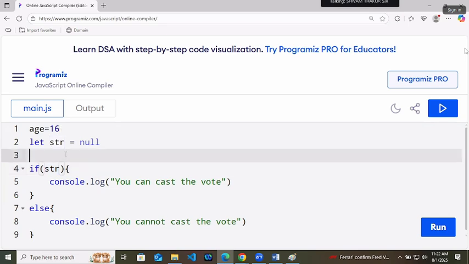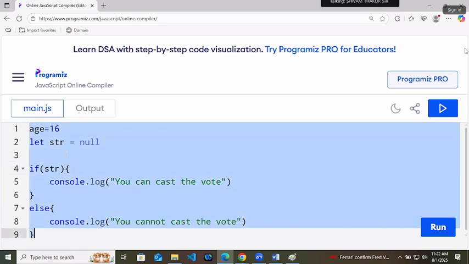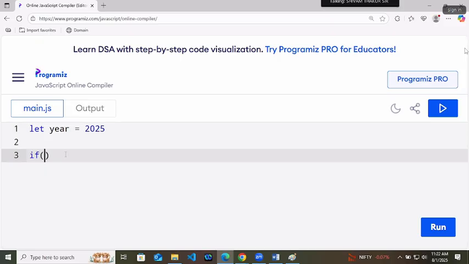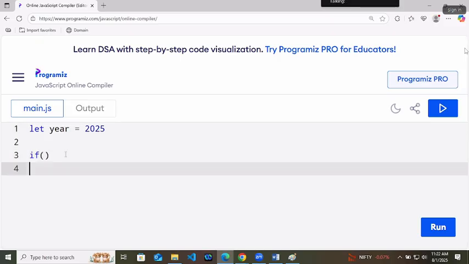Very good. How to check leap year, by the way? How to check leap year? Divide by 4 and it should be a leap year, right? Okay. Let year equals 2025. Any year we can take, right? If, now